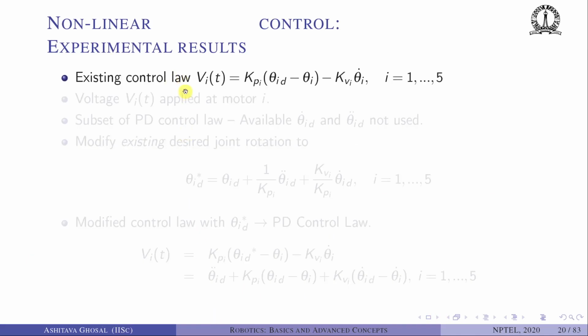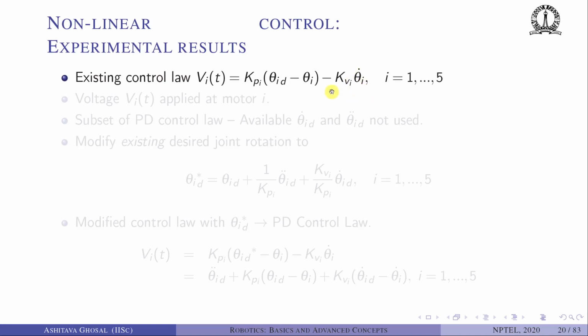The existing control scheme for this robot was that the voltage applied at the ith joint is proportional to the error, theta id minus theta i, multiplied by a proportional gain, minus kvi theta dot. There is a small difference between what we have seen till now and this, which is that theta d dot is not being used.